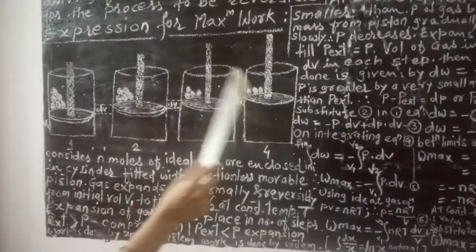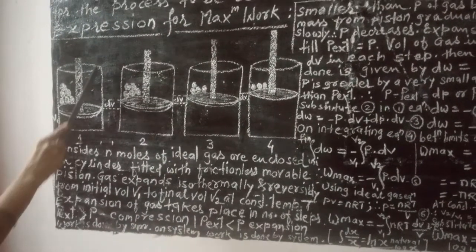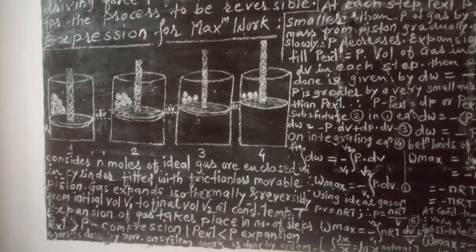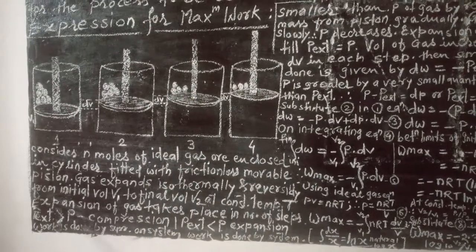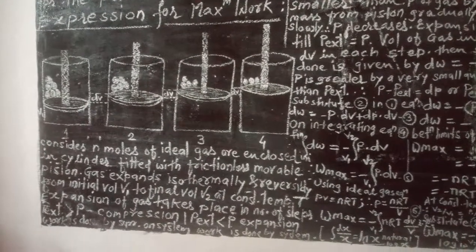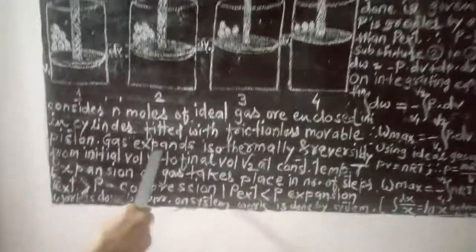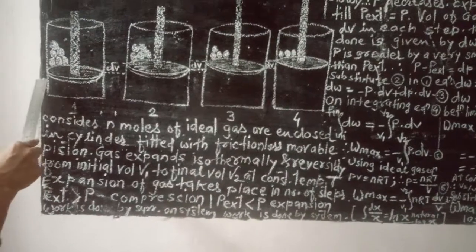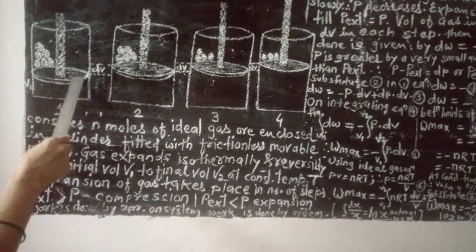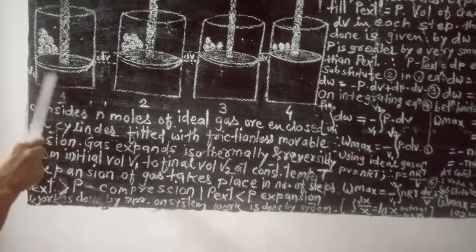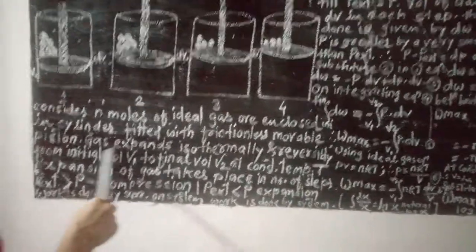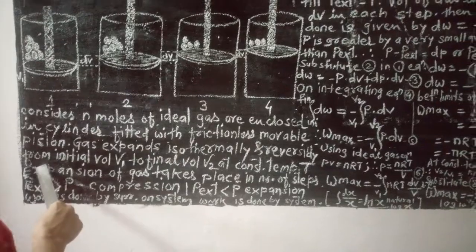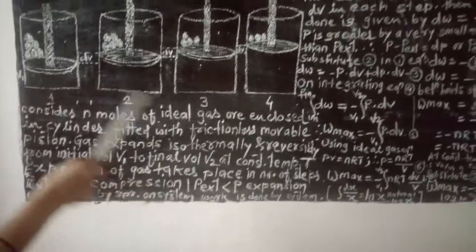So consider here, n moles of ideal gas are enclosed in a cylinder fitted with a frictionless movable piston. Now the gas expands isothermally and reversibly from initial volume V1 to final volume V2.